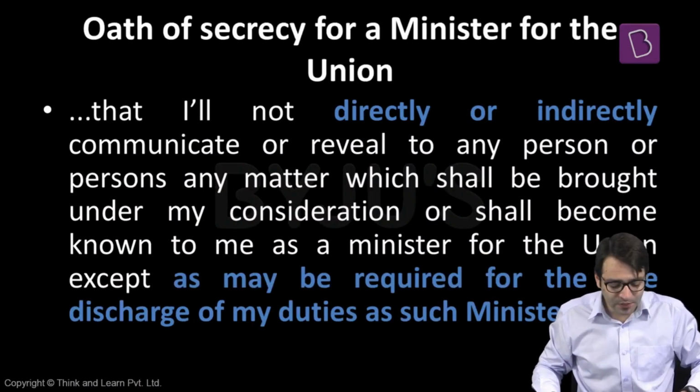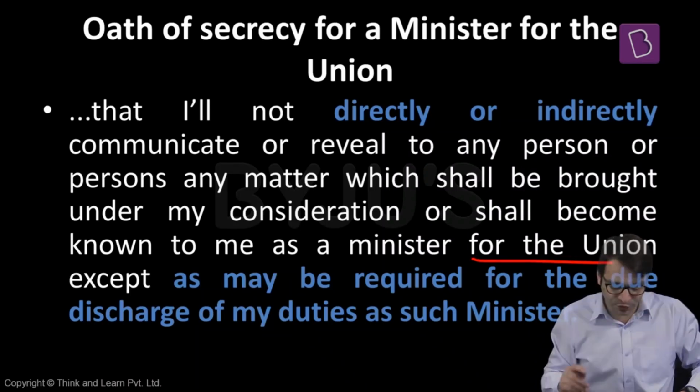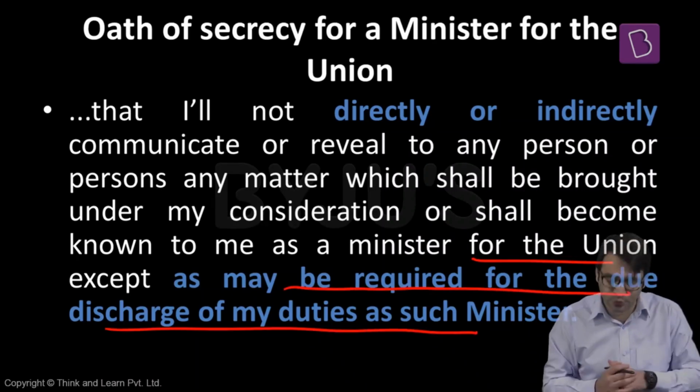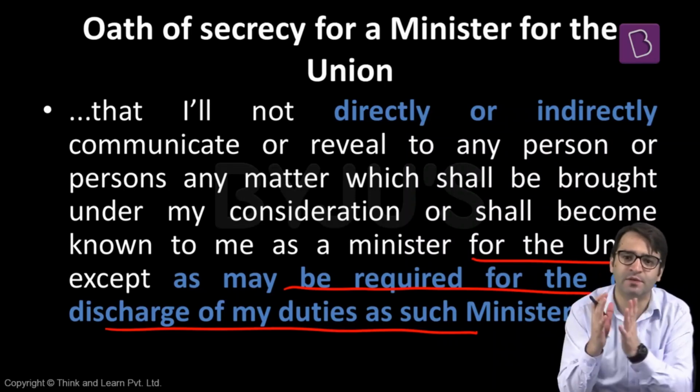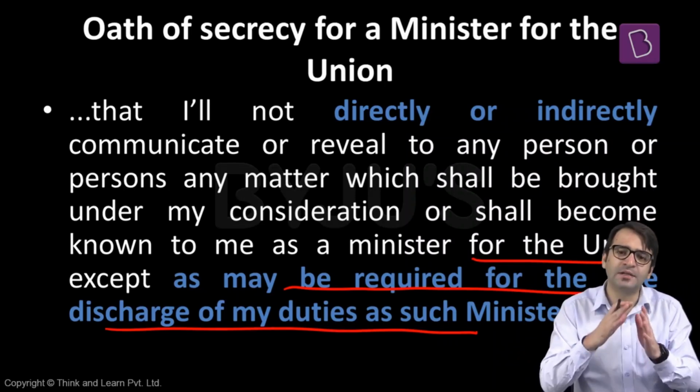That I will not directly or indirectly communicate or reveal to any person or persons any matter which shall be brought under my consideration or shall become known to me as a minister for the Union, except as may be required for the due discharge of my duties as such minister. Because I can reveal these matters to an individual or an institution if it is required by law. If the law says you have to reveal it to these individuals, you can. That is how the oath of office and secrecy looks under Schedule 3 of the Indian Constitution.